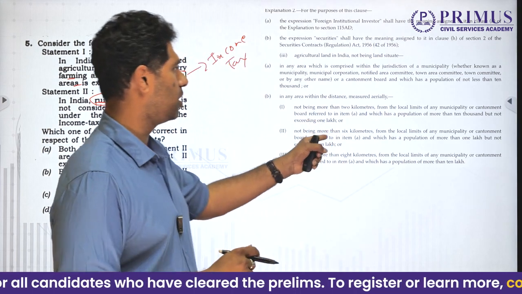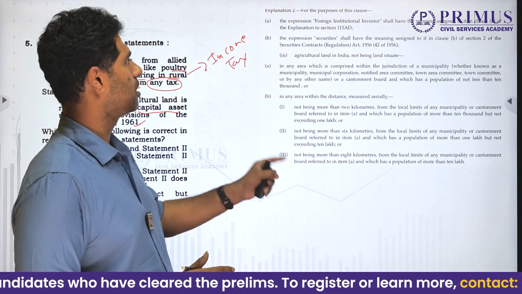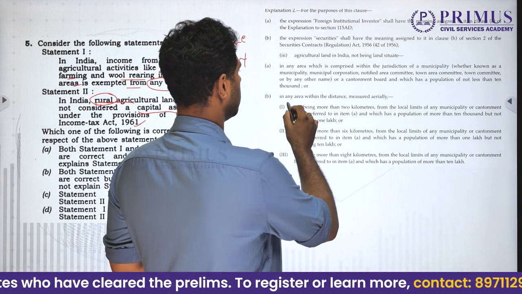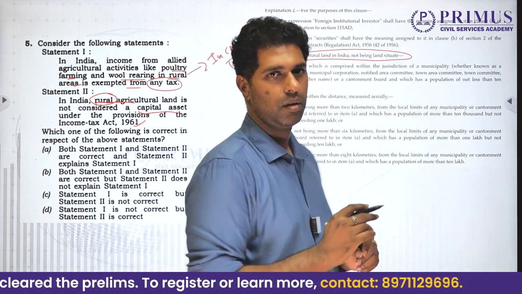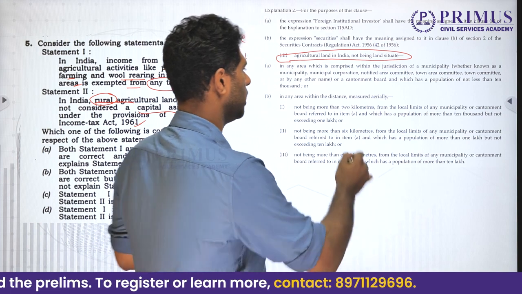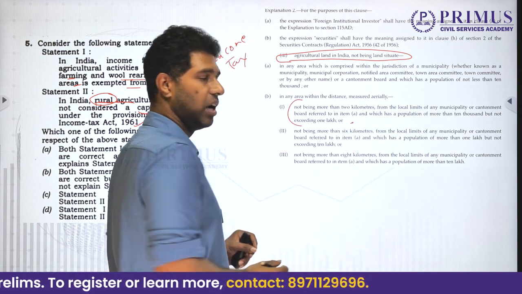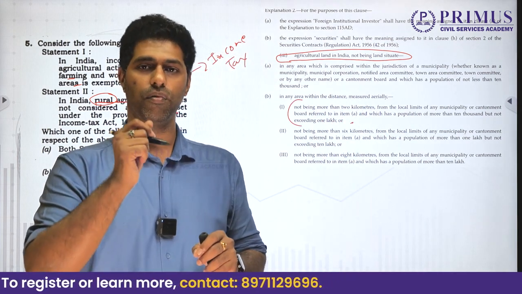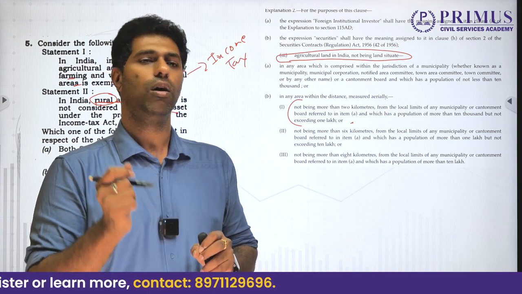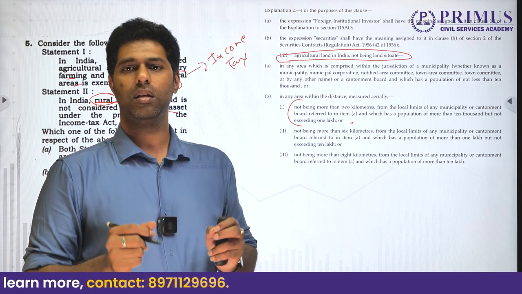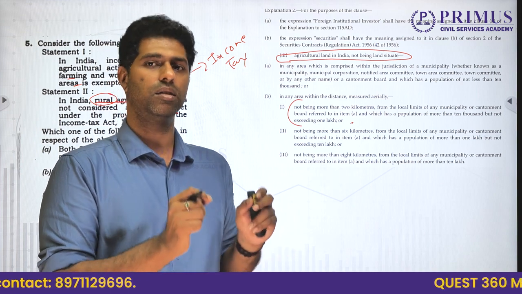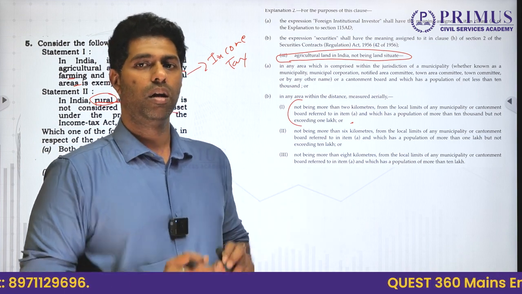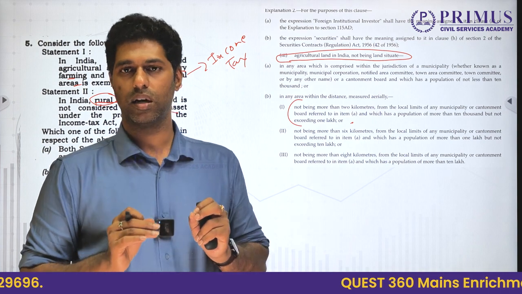As you can see, I have taken the Income Tax Act 1961, where it is very clearly given agricultural land in India, especially which does not come under any municipality. See, there is an exemption. If the agricultural land is coming within the municipality, which is an urban area, then that land is not exempt from taxation. It is considered as a capital asset. But if it's in a rural area, it is not considered as a capital asset.